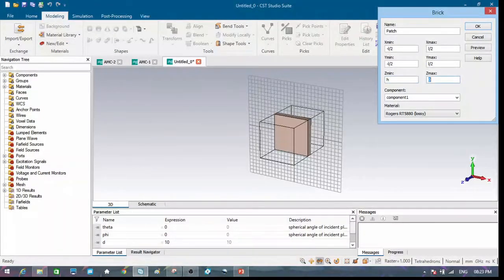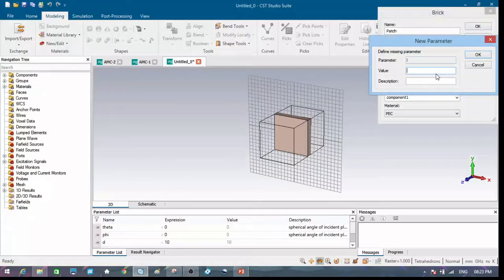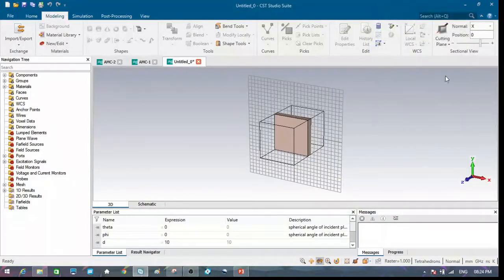So the Z minimum is H and Z maximum is H plus 0.035. Here I am giving a thickness of 0.035 to the metal, and our material is PEC. Then click OK. So it's asking for the L dimension as explained earlier. It's 9 mm. So I am giving that. So the structure is created.